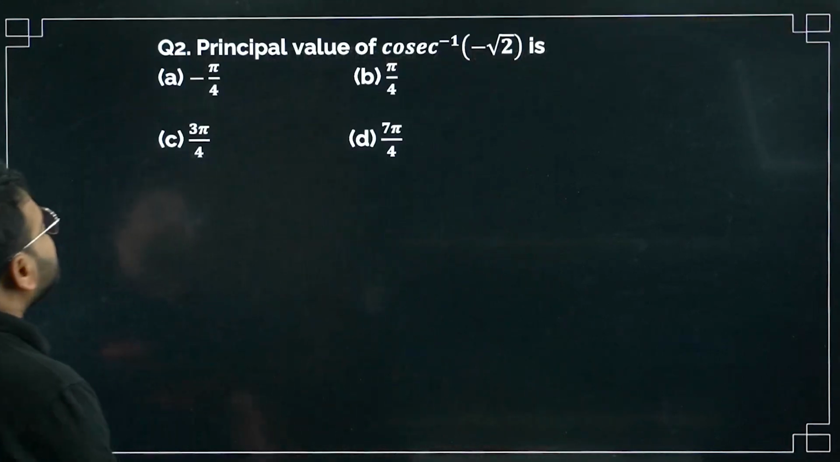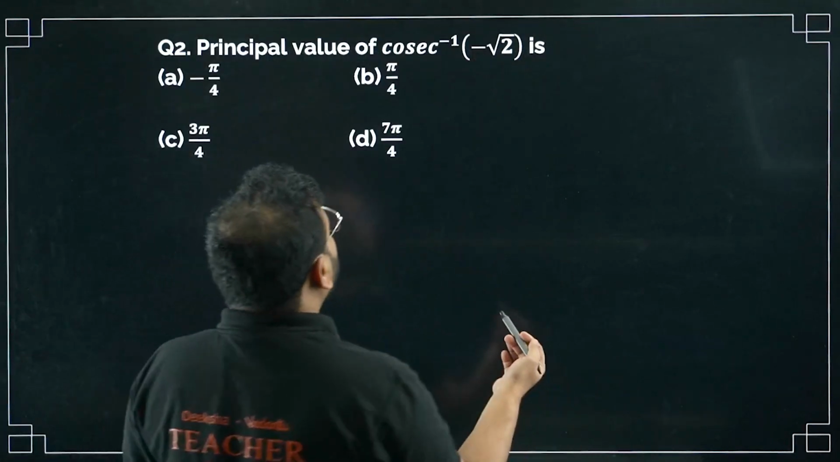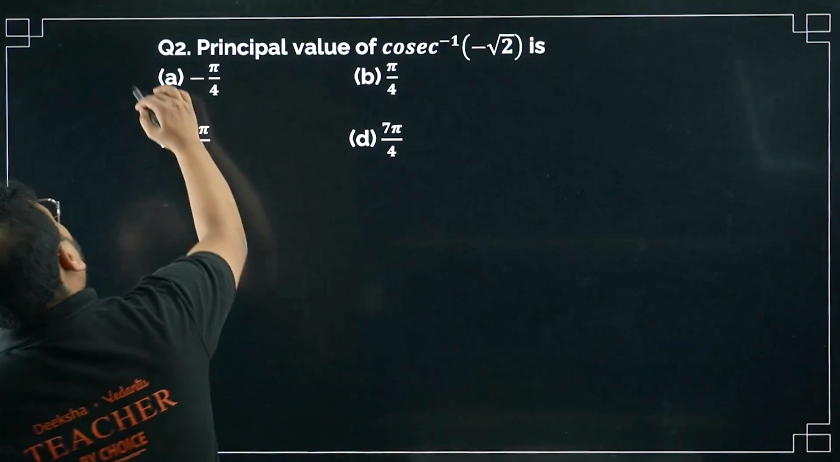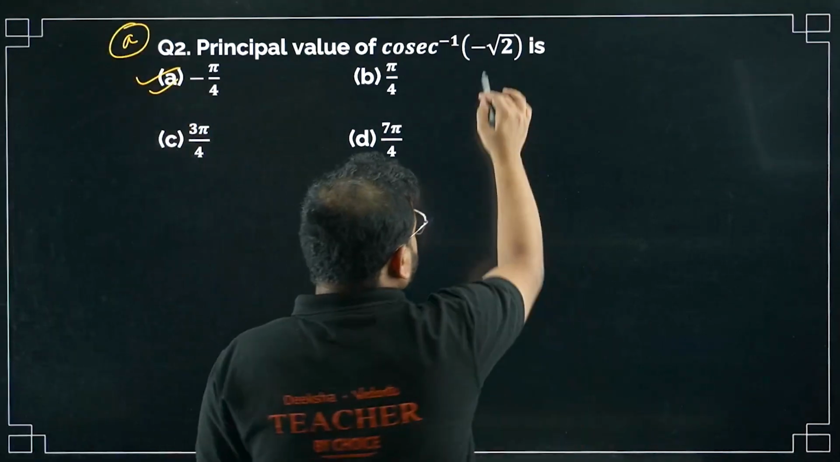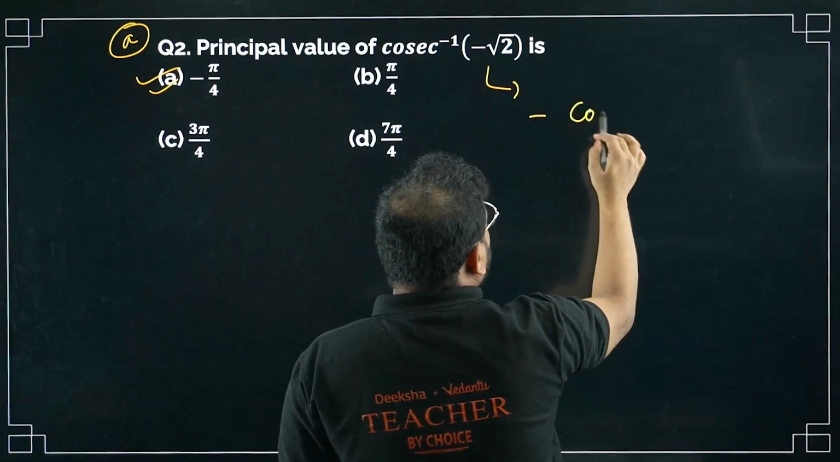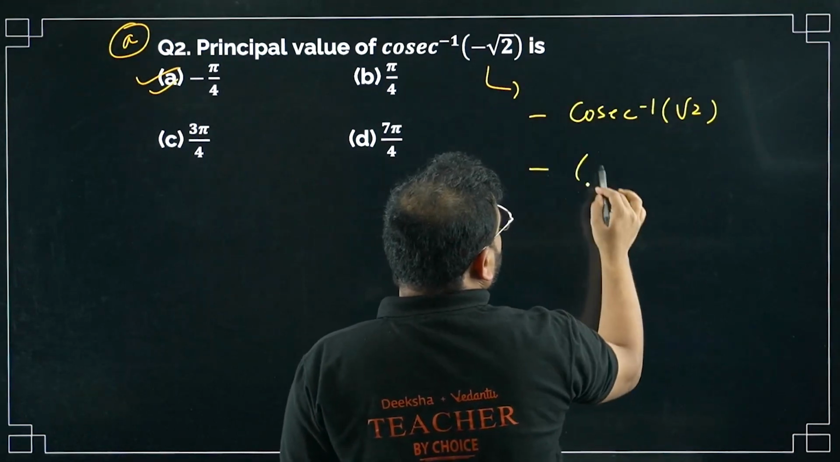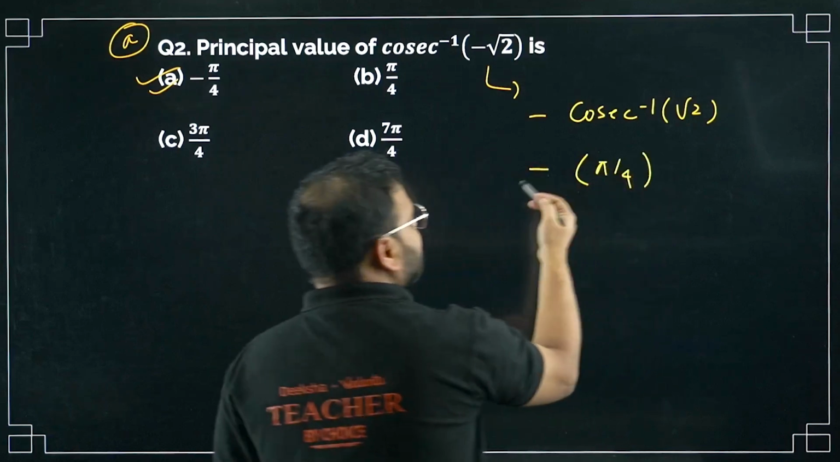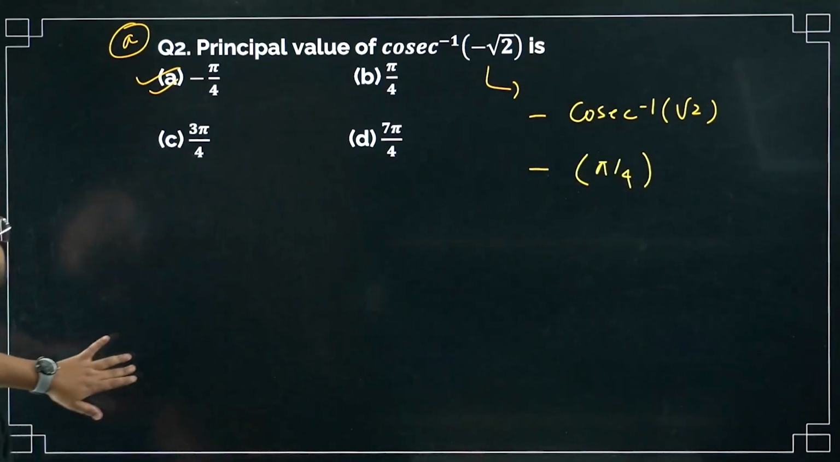Question number 2: principal value of cosec inverse of minus root 2. What can we do for this? If you know this, the option should be option A. Right or not? Yes, sir. How come, sir? Check this out. It will become minus cosec inverse of root 2. This is nothing but pi by 4. Hence the answer is minus pi by 4. Please check. Option A is correct for question number 2.